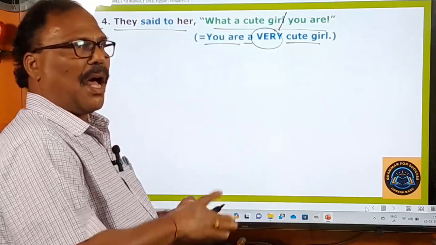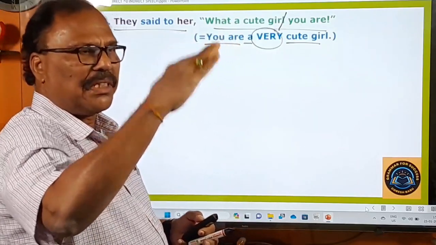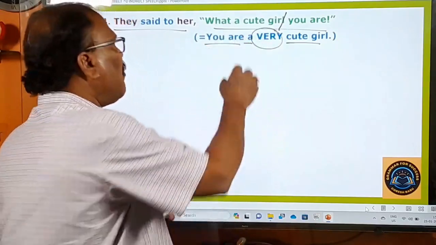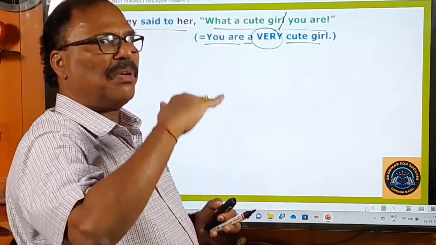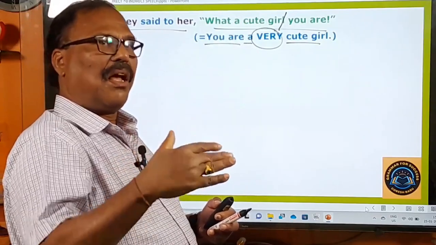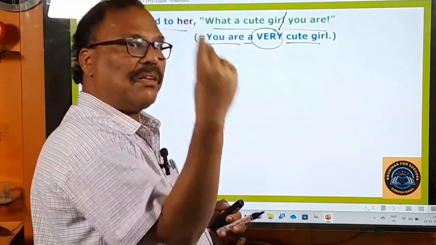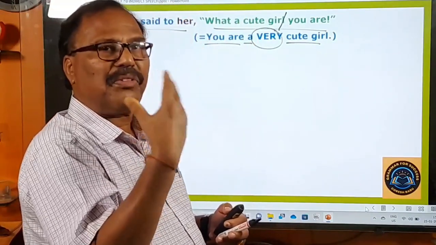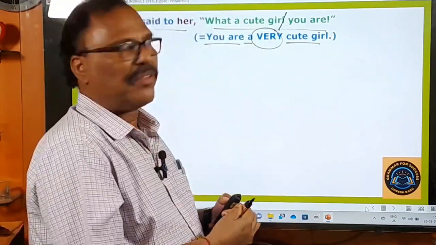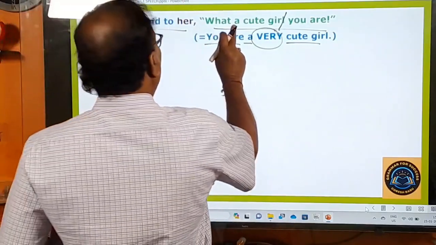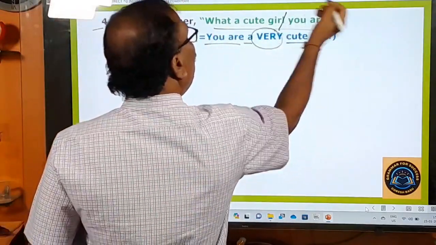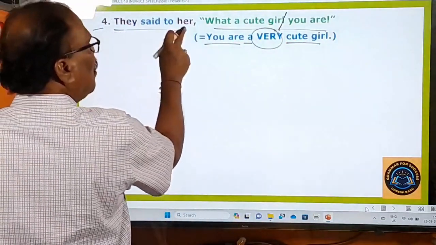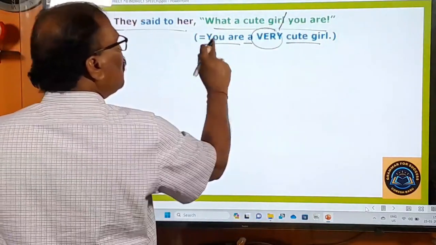Extraordinarily means above average. If there is anything above whatever is supposed to be, then this kind of feeling will come. If it is normally beautiful, it's okay. If it is extraordinarily beautiful, then you say, what a beautiful thing, how beautiful. This kind of intense feeling will come out. Right. And here, she is a very cute girl. That's why this feeling has come out of their mind. They said to her, what a cute girl you are. That means you are a very cute girl.